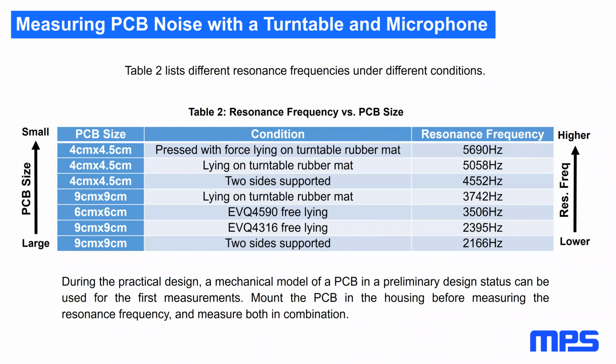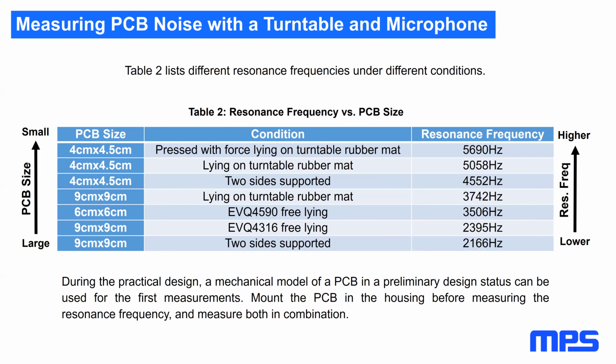Together, when the PCB is, for example, pressed with force from my fingers lying on the turntable rubber mat. And the largest one with 2166 Hertz is 2 sides supported. So here you see the influence of size and support of the PCB.